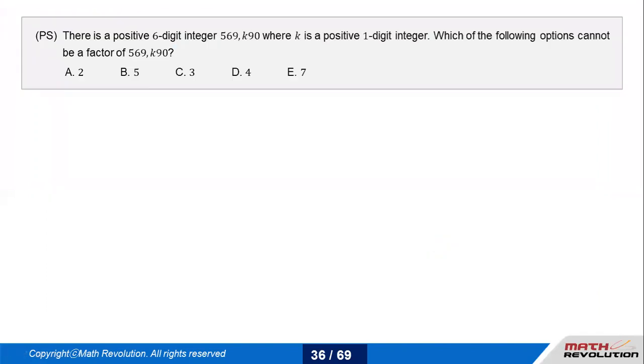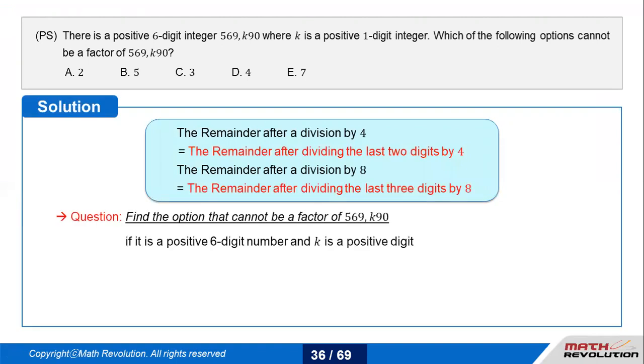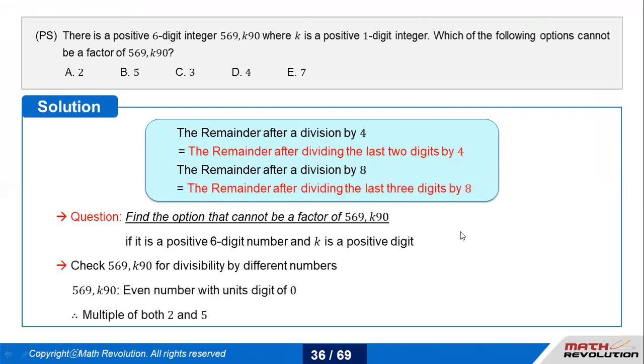Now let's talk about this question. There's a positive 6-digit integer, which is represented as 569K90. Out of this 6-digit number, I already have a 5. I'm not aware of K. K is a positive 1-digit integer. Which of the following options cannot be a factor of 569K90? It should not be that difficult a question. To be honest, I have a 6-digit integer and I just have to check divisibility by various numbers here. So let's talk about this.